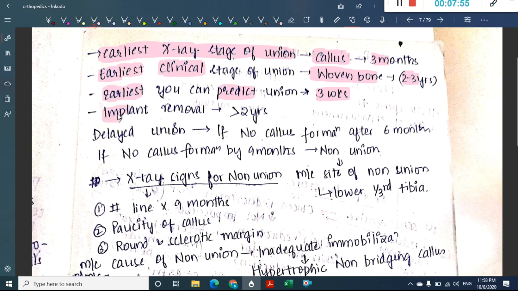When can you do implant removal? Implant removal can be done if the implant has been in place for more than 2 years. After 2 years of implant placement, you can remove the implant.